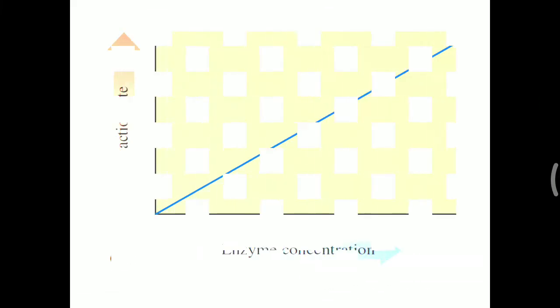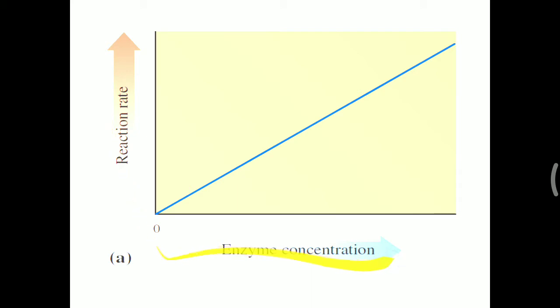So that is the importance of enzyme concentration among the factors affecting enzyme activity. It is explained simply in this graph. If you increase enzyme concentration, the reaction rate will also increase proportionately. The condition is that substrate should be unlimited. Further, next is another factor, substrate concentration.